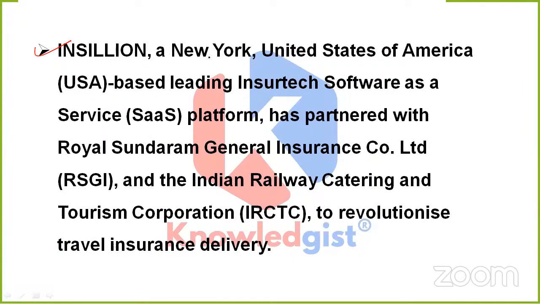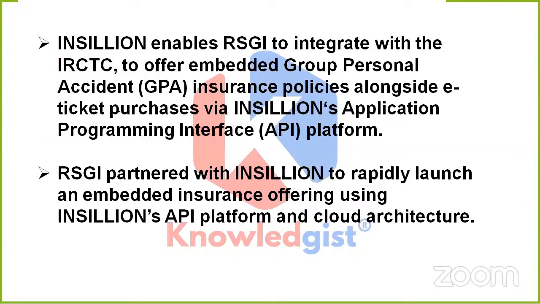So yes, Insurance, which is a New York, United States of America, that is USA-based, leading insurtech software as a service, that is SaaS platform, has partnered with Royal Sundaram General Insurance Company Limited and IRCTC. The reason is to revolutionize travel insurance delivery.